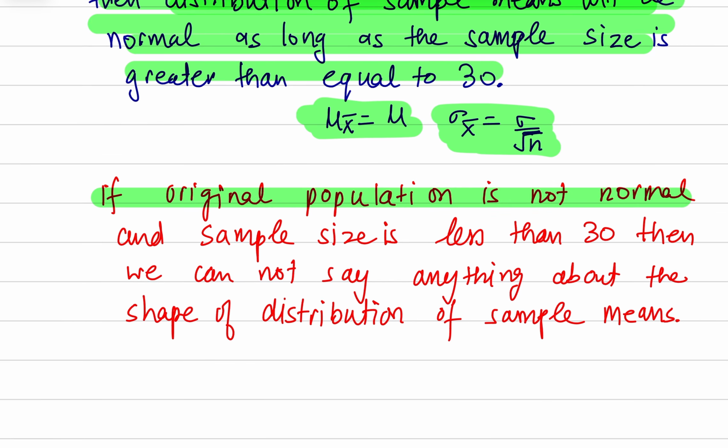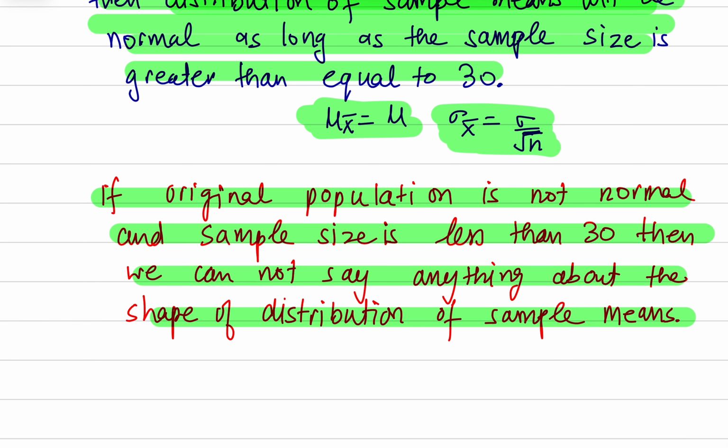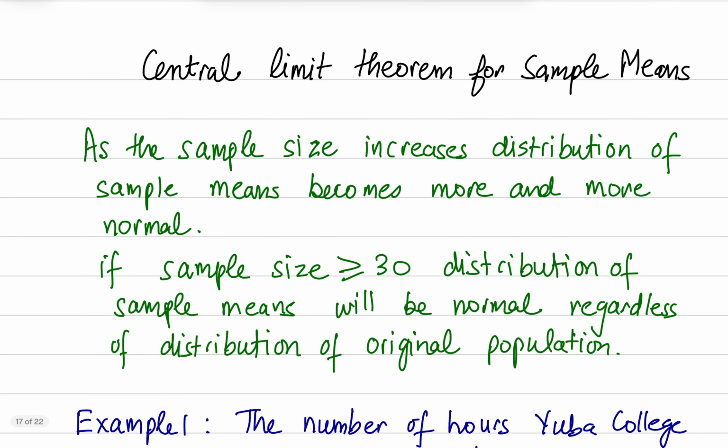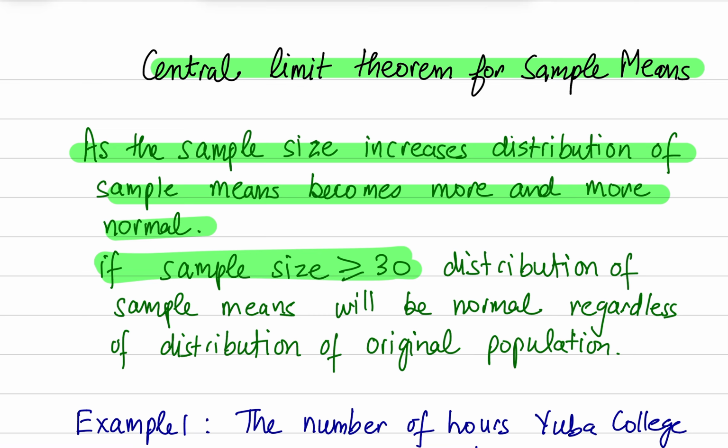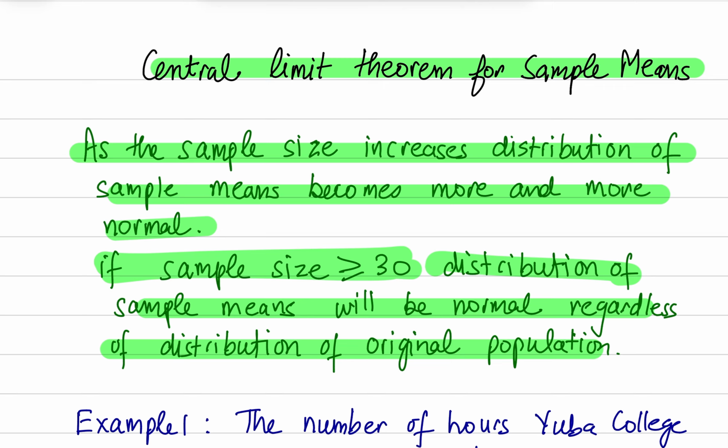If original population is not normal and the sample size is less than 30, we cannot say anything about the shape of distribution of sample means. So central limit theorem is a powerful theorem. It says as the sample size increases, the distribution of sample means becomes more and more normal. So if we pick greater than or equal to size 30 sample, then the distribution of sample means will be normal regardless of distribution of original population. Let's see a few examples in action.